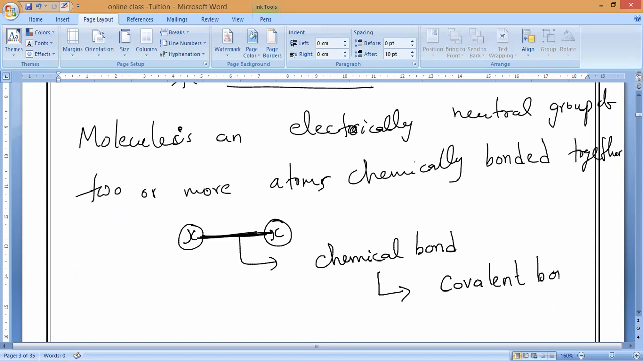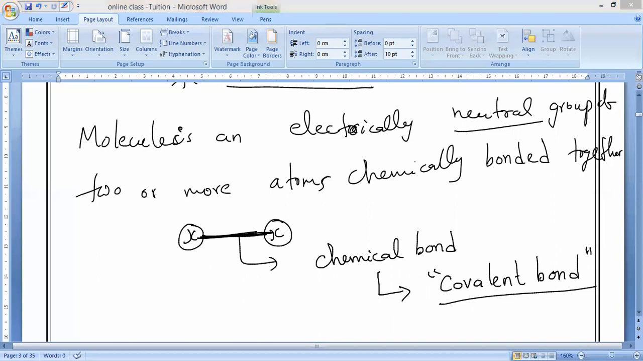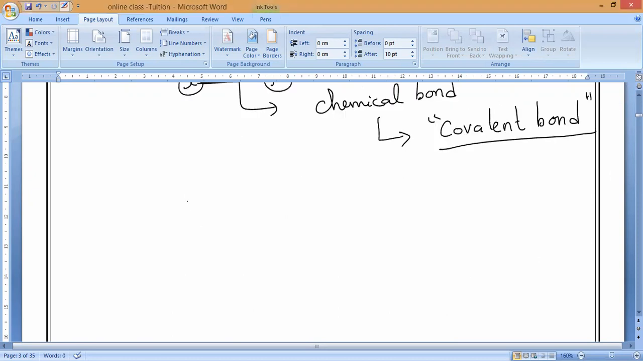This chemical bond is called a covalent bond. Listen very carefully. When the atoms are electrically neutral, what bonds are present between them? Covalent bonds. So atoms are together in a molecule because of which bonds? Covalent bonds. And the combination of atoms is called what?